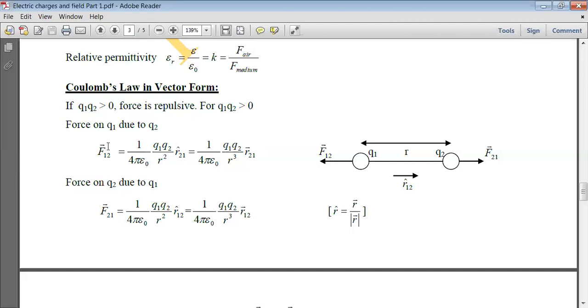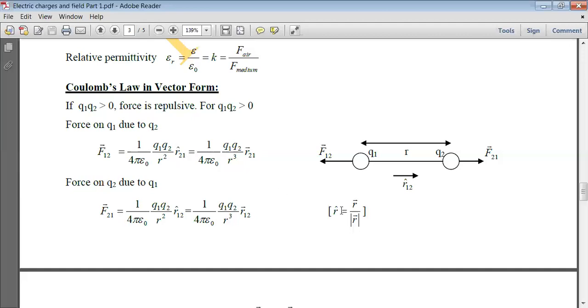In vector form, F12 can be written as 1 upon 4 pi epsilon naught Q1 into Q2 upon r square. This is the magnitude. Now only the direction of F12 has to be represented, which is the unit vector acting from the second to the first charge. As you can see in the figure, the direction will be along the R21 unit vector.